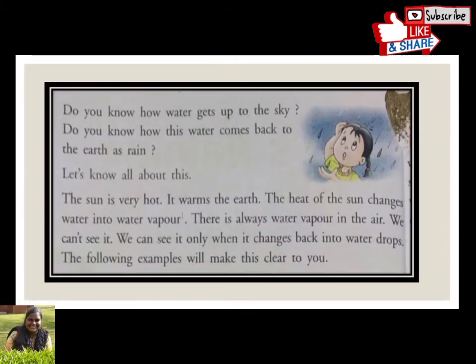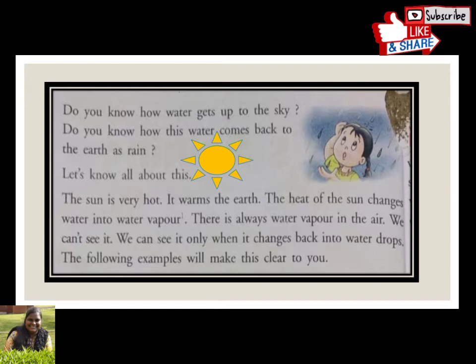Do you know how water gets up to the sky? Do you know how this water comes back to the earth as rain? Let us know about this. The sun is very hot. It warms the earth. The heat of the sun changes water into vapor. There is always water vapor in the air. We can't see it. We can see it only when it changes back into water drops.